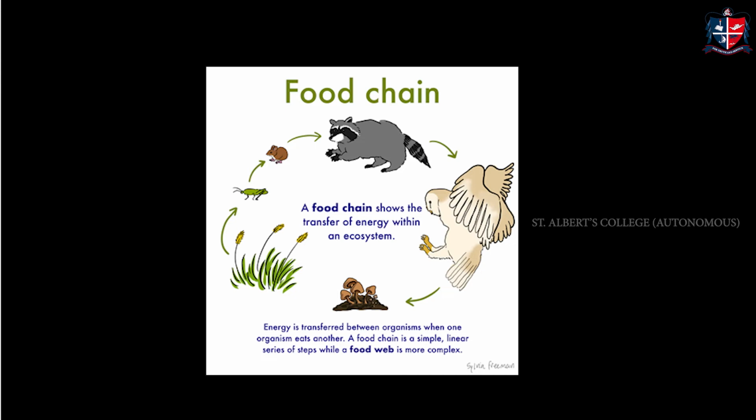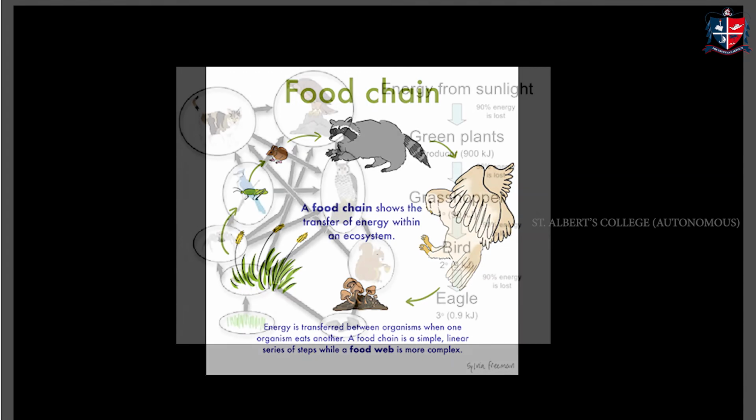And after the death of these animals, they are decomposed by microorganisms present in the soil. So energy is transferred between organisms when one organism eats another. A food chain is a simple linear series of steps, while a food web is an interconnection of these food chains.